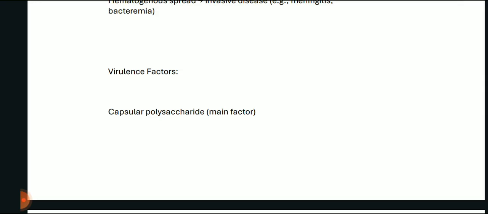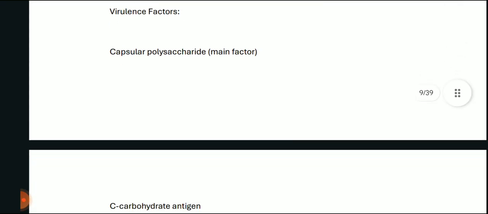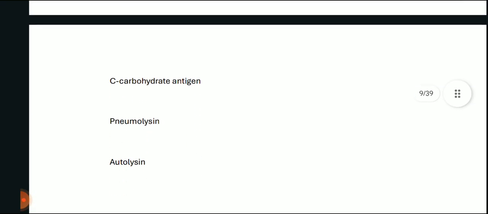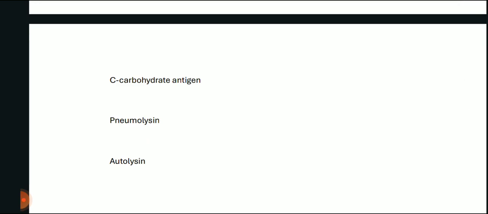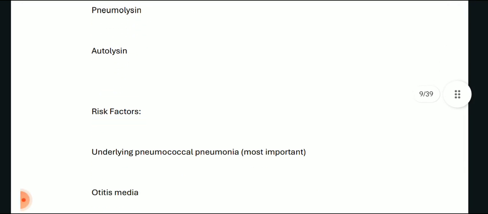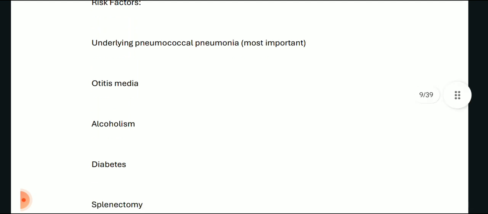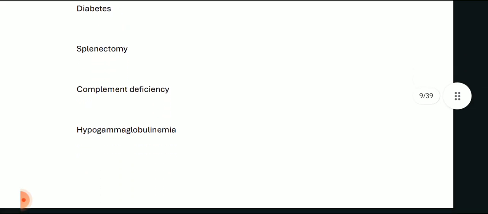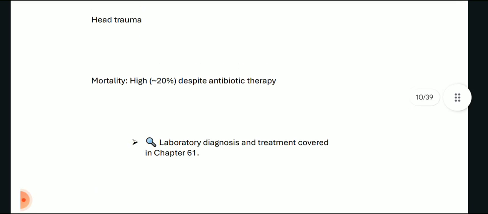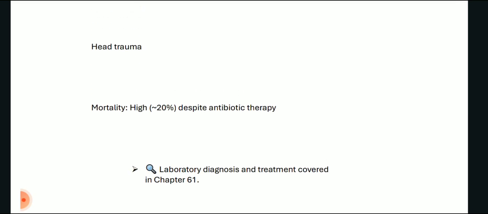Now the virulence factors: capsule polysaccharide is the main factor. C carbohydrate antigen, pneumolysin and autolysin are all the factors. Now the risk factors: underlying pneumococcal pneumonia. Obviously, if the organism is already there in the body in the form of pneumococcal pneumonia, it can manifest as pneumococcal meningitis as well. Otitis media, alcoholism, diabetes, splenectomy, complement deficiency, hypogammaglobulinemia, and head trauma,